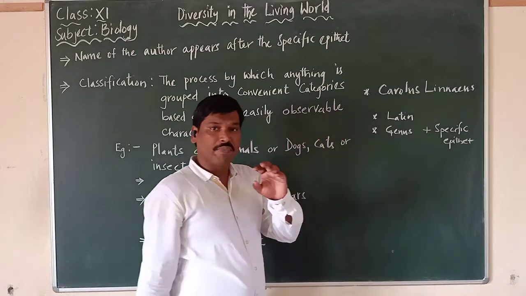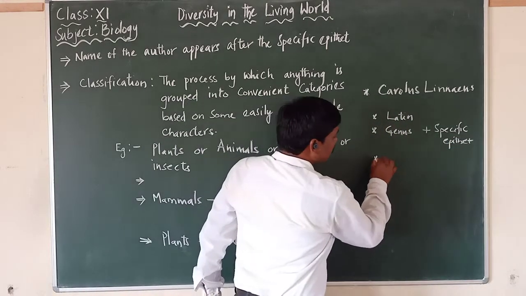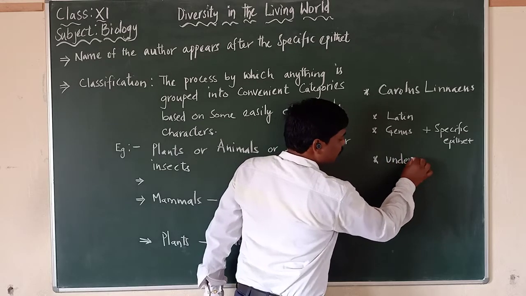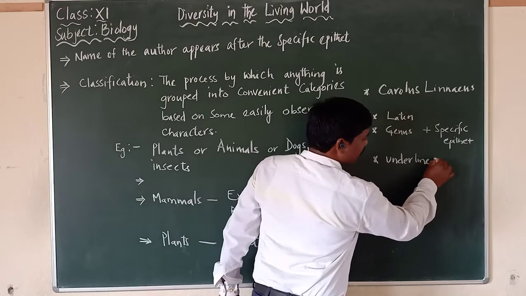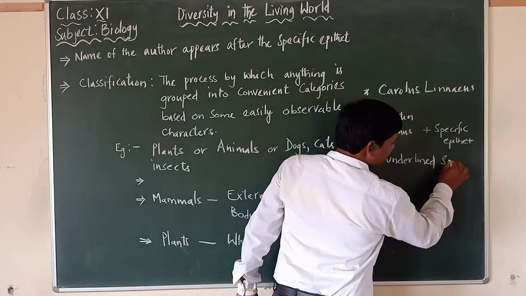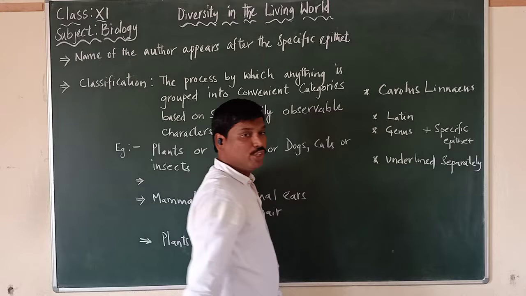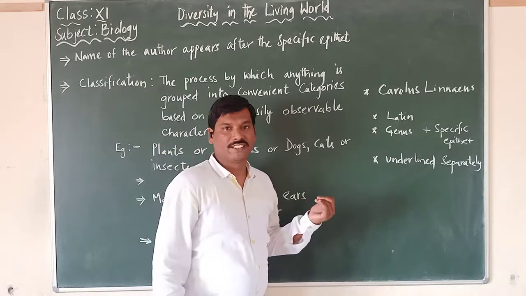The third rule we said is that when biological names are handwritten, they should be underlined separately. This is the third rule about the universal rules of nomenclature.